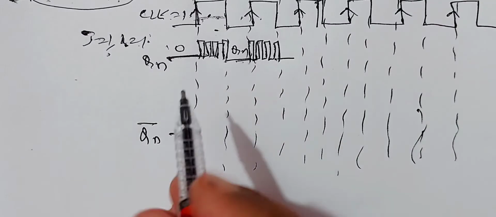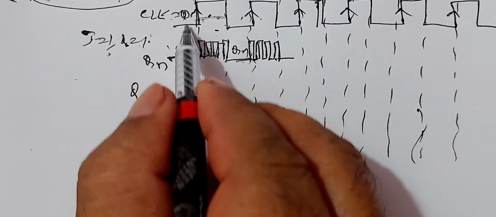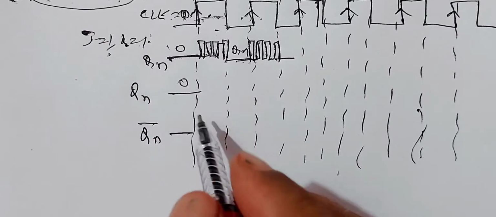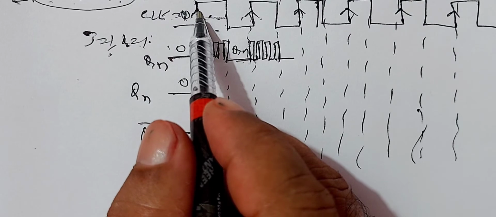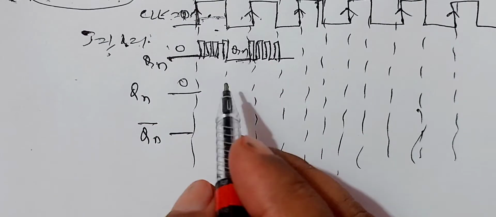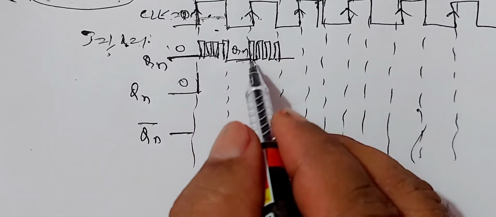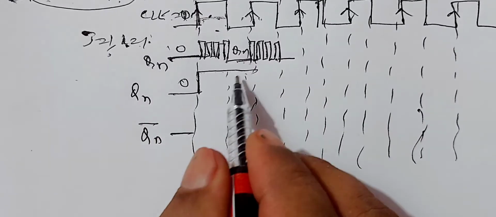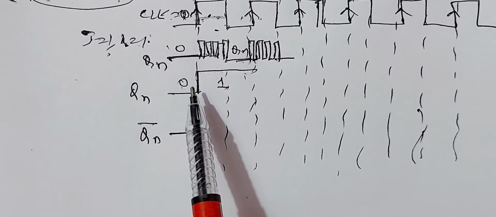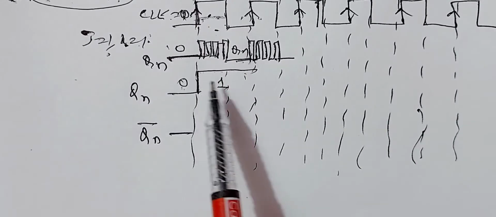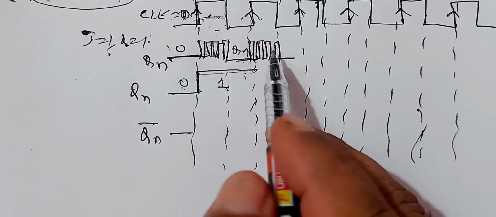see the wave diagram. If Qn represents the output of the first flip-flop, during the 0 clock pulse, it remains 0. When the clock pulse enters, the output goes to 1 and it remains until the next clock pulse. Because we know that when the input is 0 and when the clock pulse is given, output changes to 1. And it remains 1 until the next clock pulse.